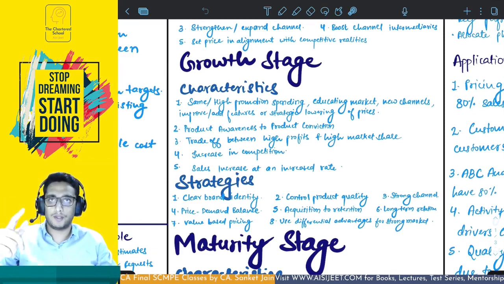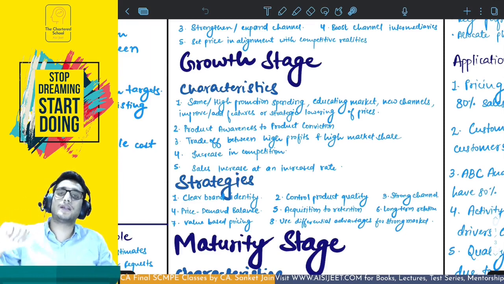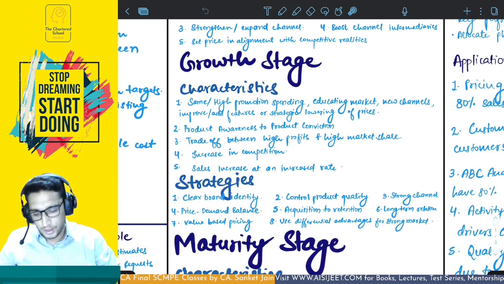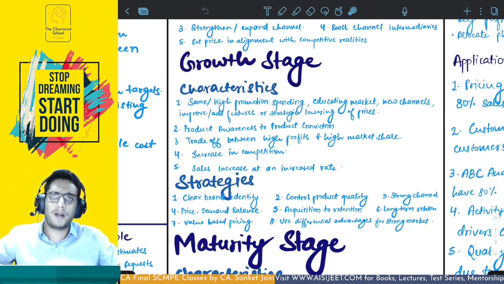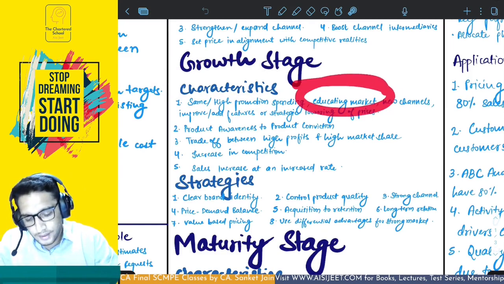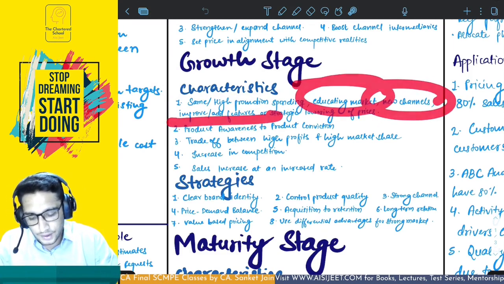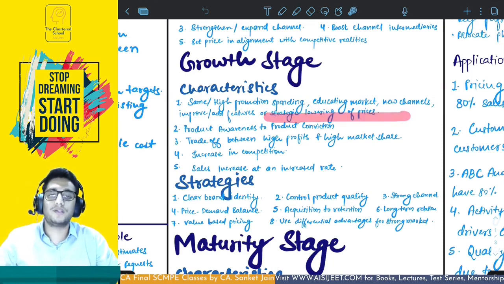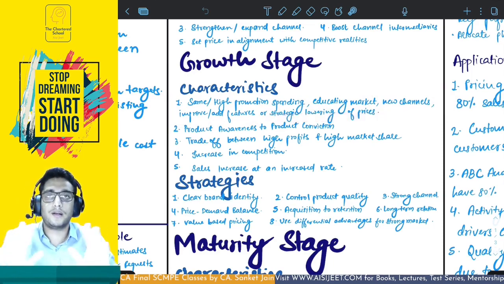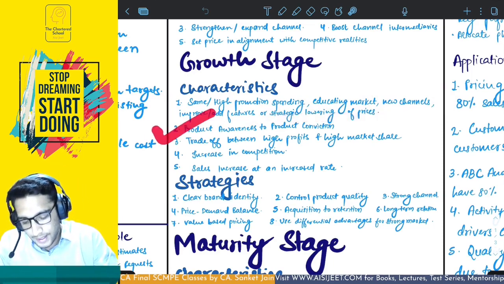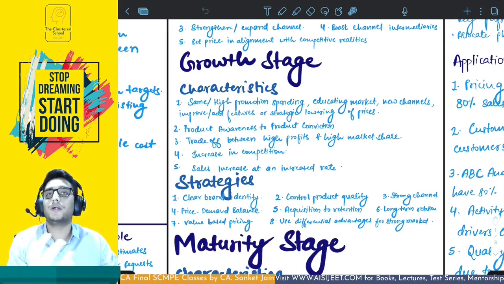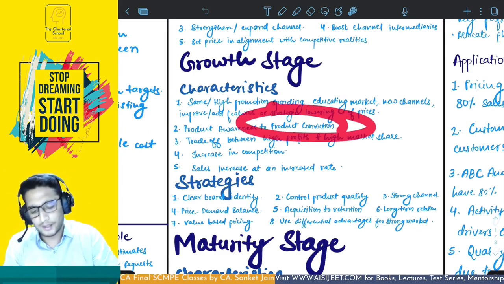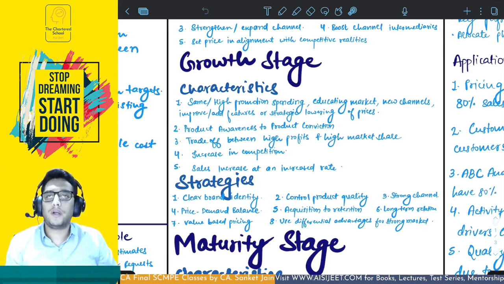It's still growing, by the way, but at a reduced pace than the initial growth stage. Okay, so the characteristics are high promotion spending so that you can expand to the markets, educate the market, new channels, add features to your product, or strategic lowering of prices so that it can reach the mass market. Second is product awareness to product conviction. First, you are making people aware about your product. Now they are aware, you are in your growth stage. You have to make them loyal for your product.